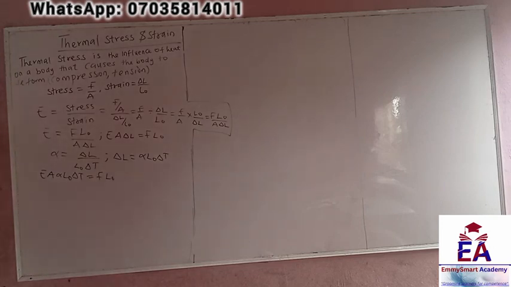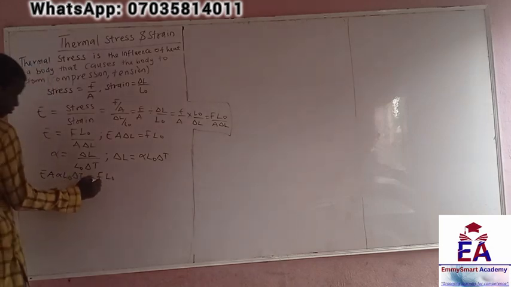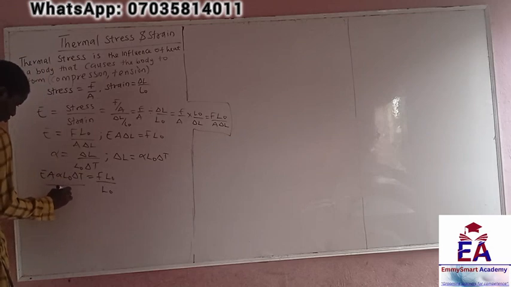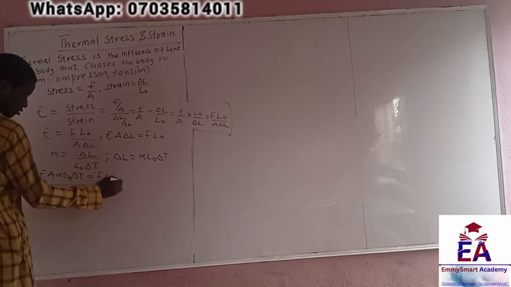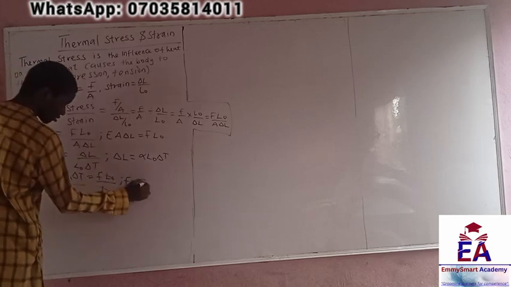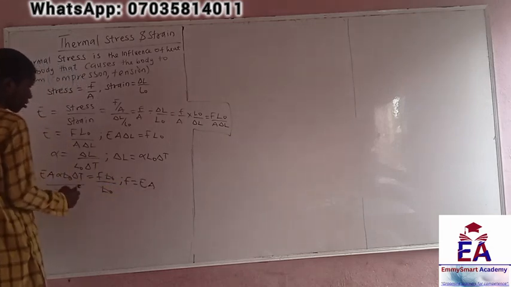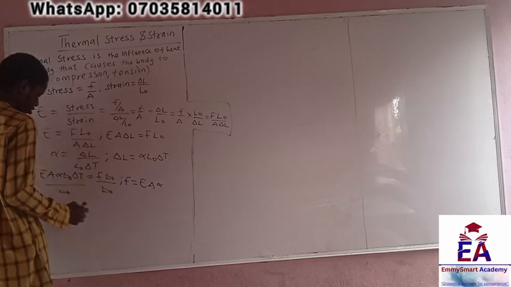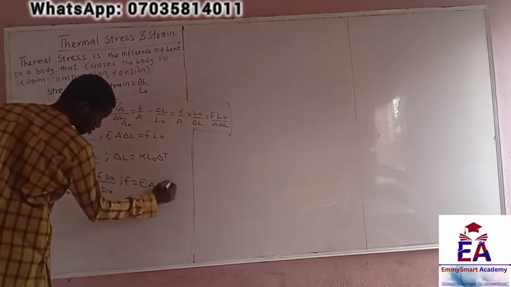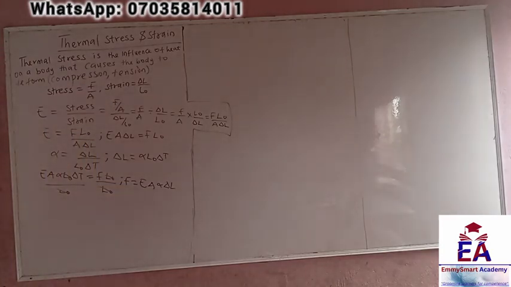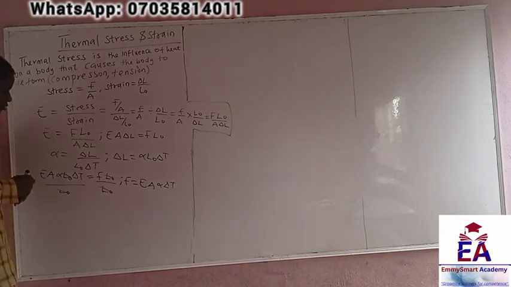So I can remove this L naught from here. If I remove L naught, this will kill it, this will kill it. So my F now becomes Young modulus times A. Remember what A is? A is area. Remember what alpha is? Alpha is linear expansivity. Okay, so this is basically how to find thermal stress, right? It gives the compressive force exerted on a body.